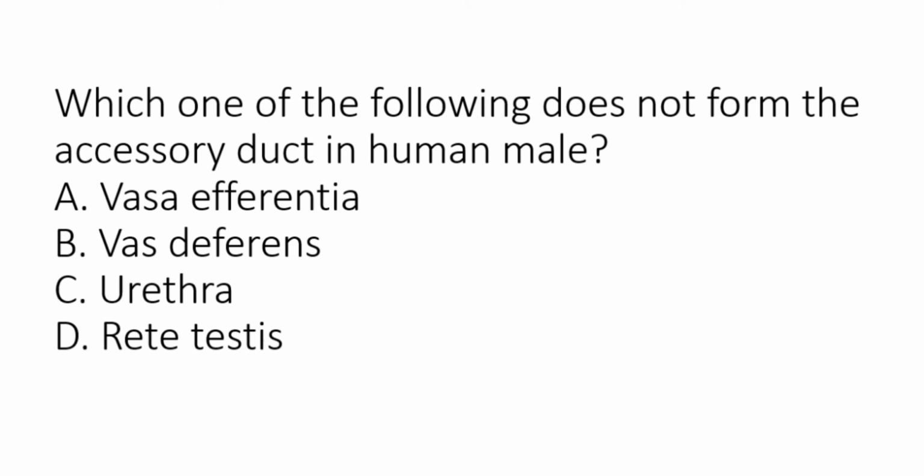Which one of the following does not form the accessory duct in human male? Vasa efferentia, vas deferens, urethra, rete testis. We know here urethra is the only one which is not forming the accessory duct, rest all are part of the duct system. So the answer is option C, urethra.